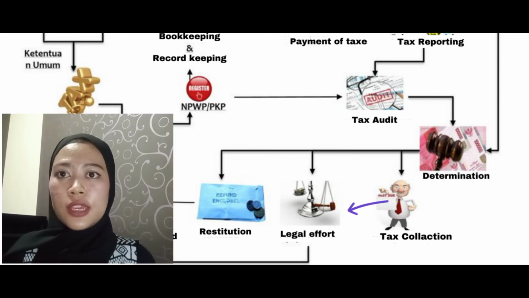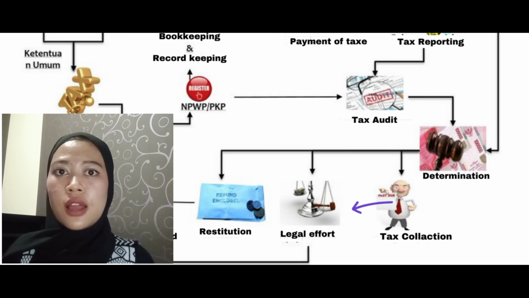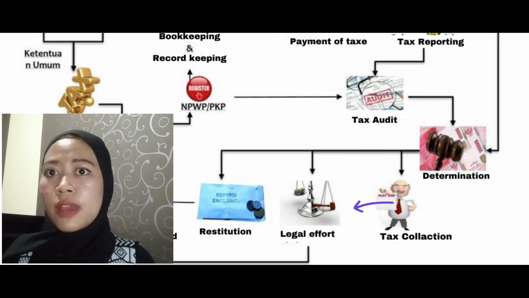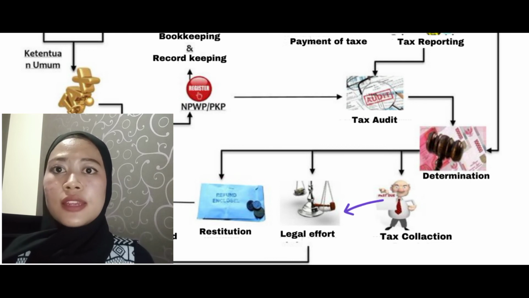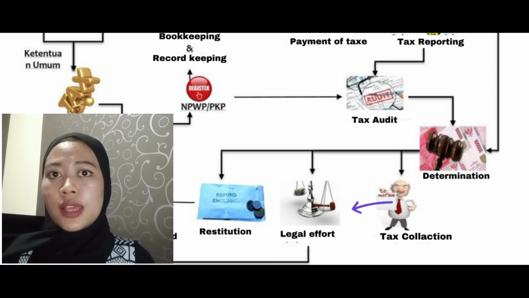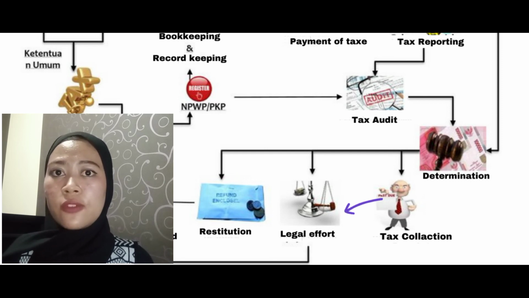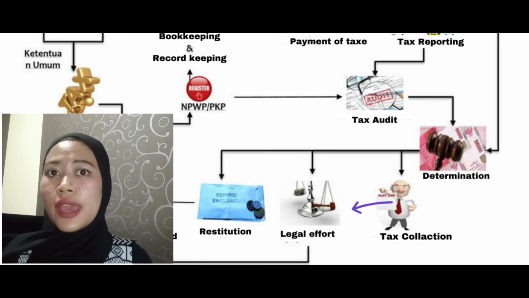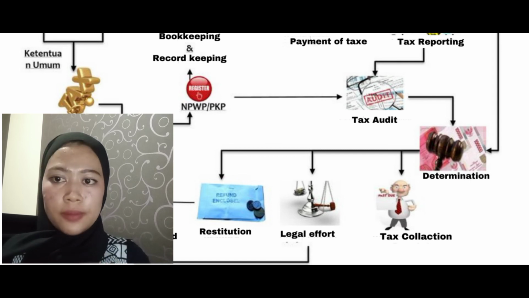The next stage is legal action. If the tax provision and examination result are not approved by the taxpayer, then the taxpayer can make legal efforts. This is stipulated in Article 16, 23, 25, 26, 26A, 27, 30C of the KUP law. For example, the taxpayer can appeal to the tax judiciary against the objection decision, Article 22 KUP.